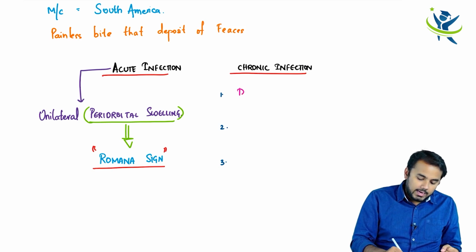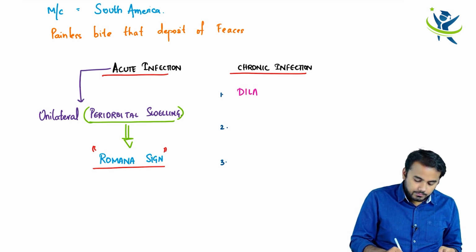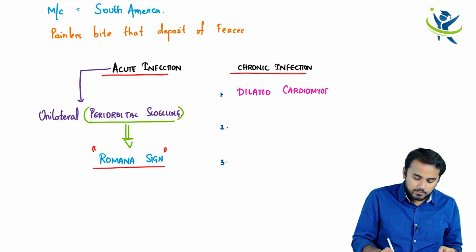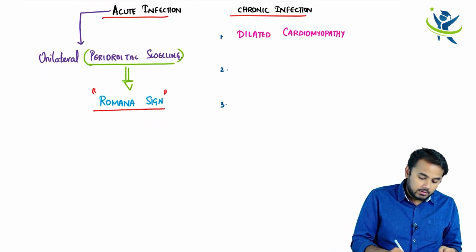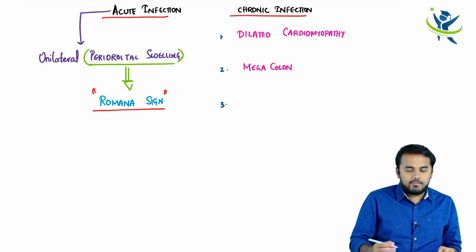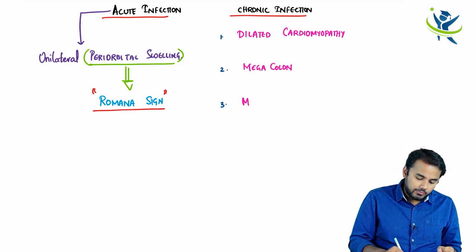That is, the patient is going to have dilated cardiomyopathy. Apart from the dilated cardiomyopathy, he is also going to have megacolon. And finally, he is going to have megaesophagus.